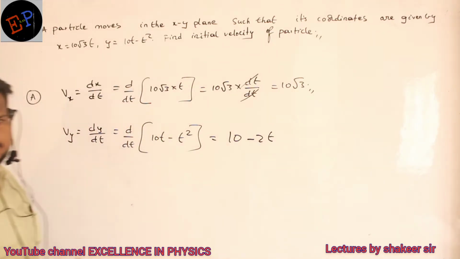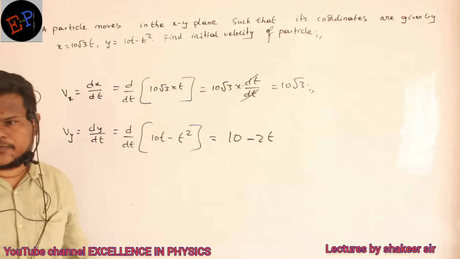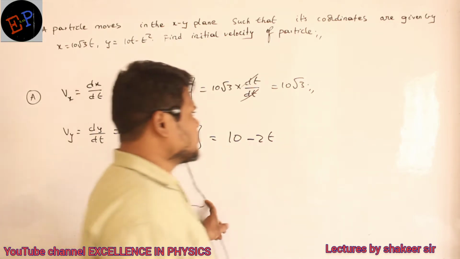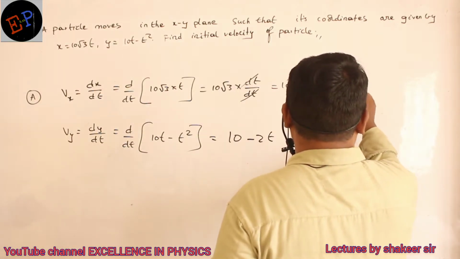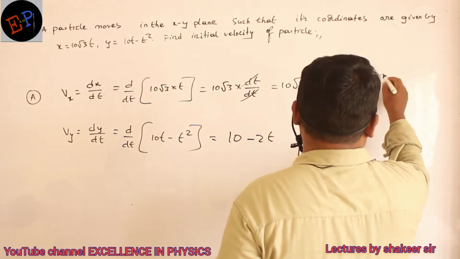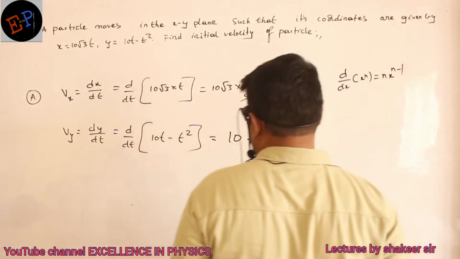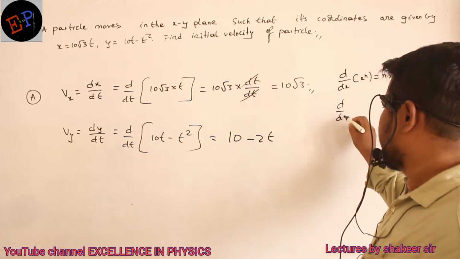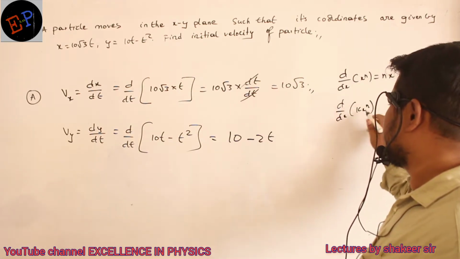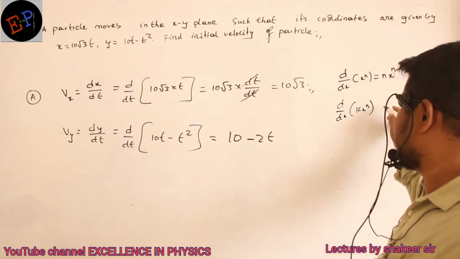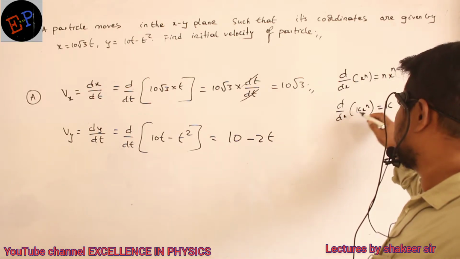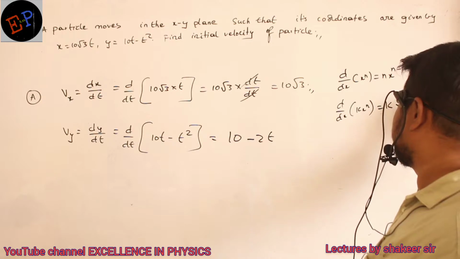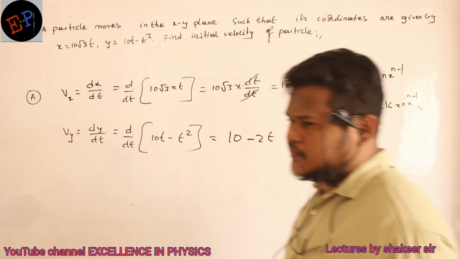That's all. You know the differentiation rule: d by dx of x power n is n into x power n minus 1. And if there is any constant, d by dx of k x power n, you take k out of the differentiation, so k into n x power n minus 1. These are the rules which we have to follow.